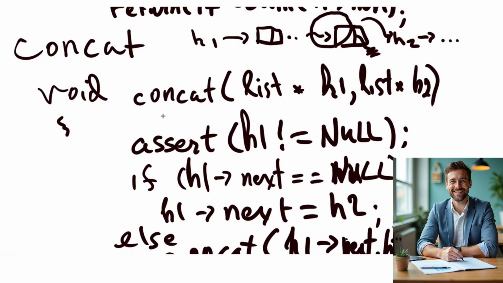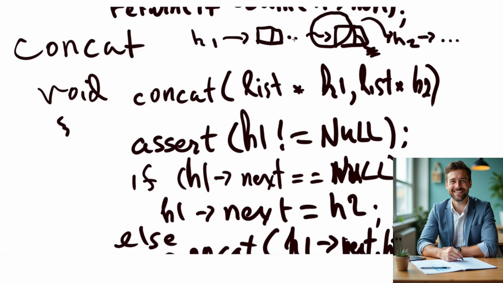A little more non-trivial application, which we'll also do recursively, is concatenation. And while that's a little bit of a poor drawing, sorry for it, make your own. There's two lists, H1 and H2.